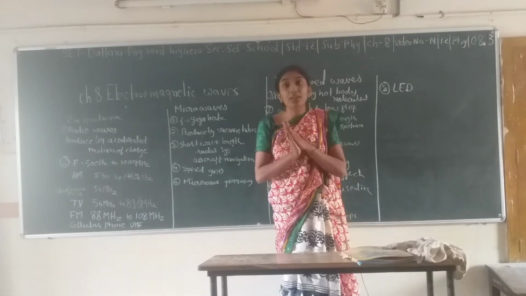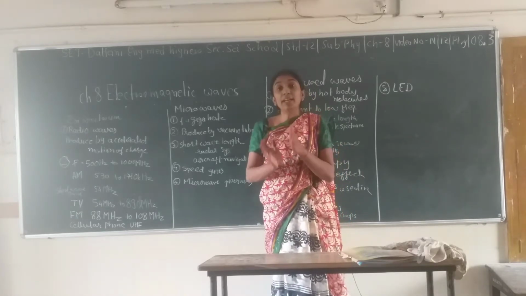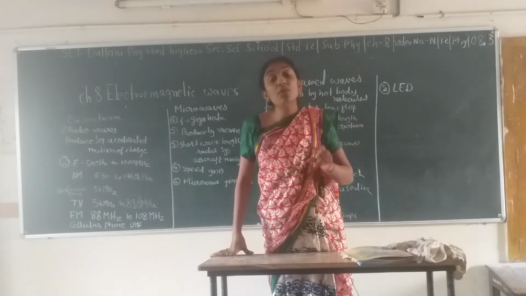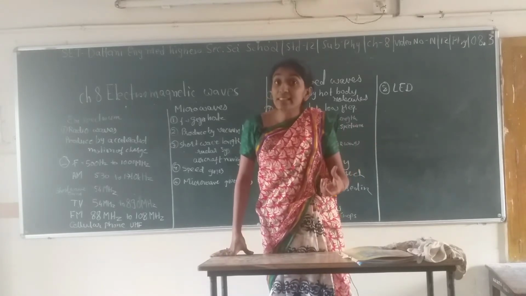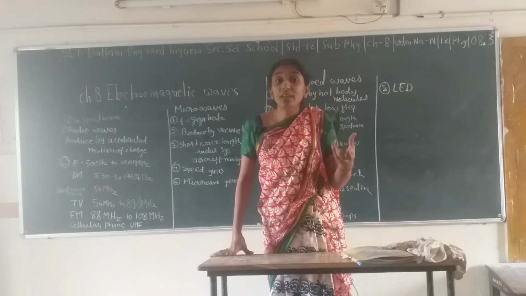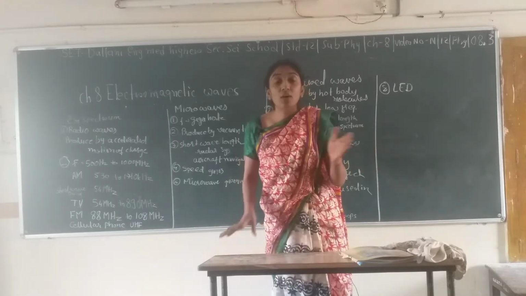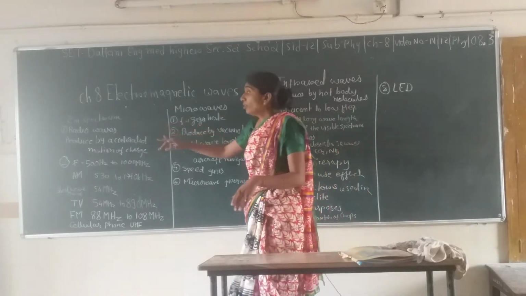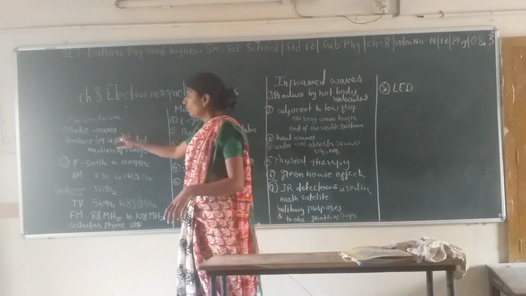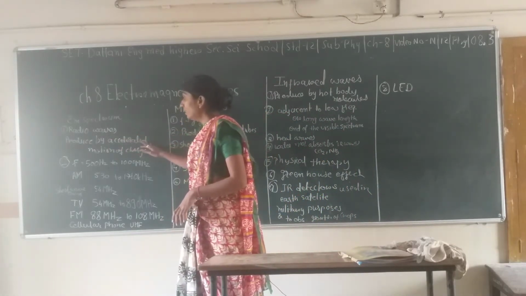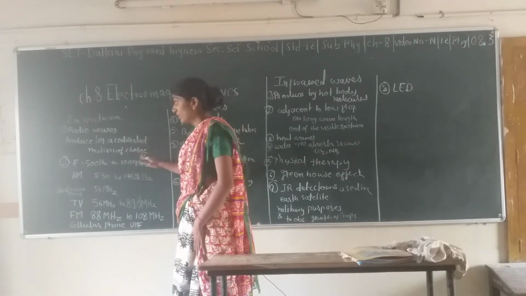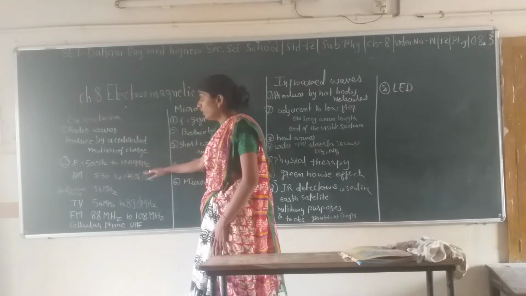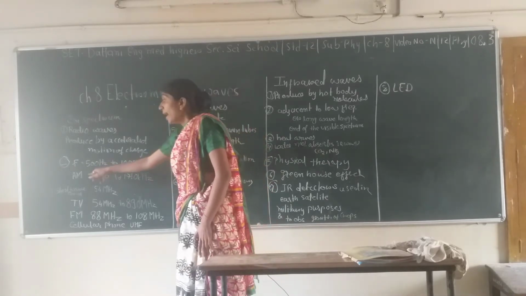There are different kinds of electromagnetic waves, which are differentiated on the basis of the source from which they are generated, their behavior, and obviously their frequency ranges. So, we are going to learn first of all about radio waves. They are produced by accelerated motion of charges. Frequency ranges from 500 Hz to 1000 MHz.